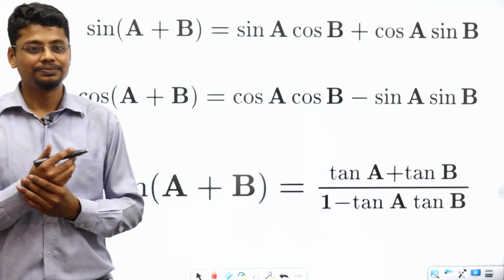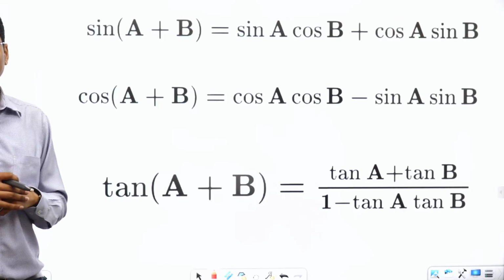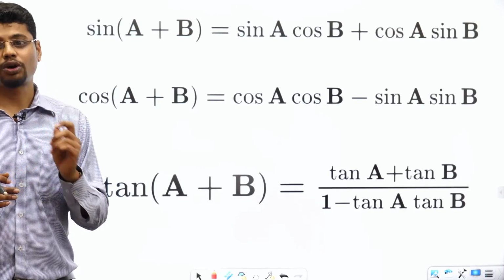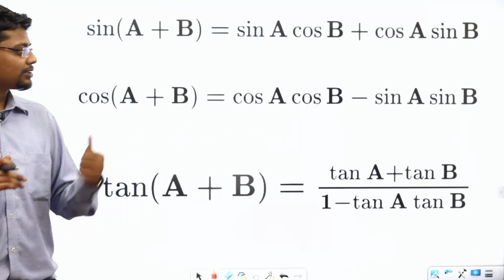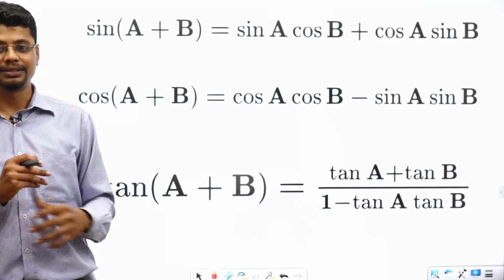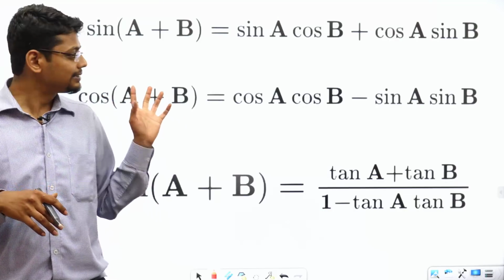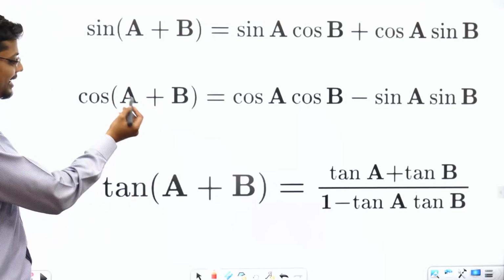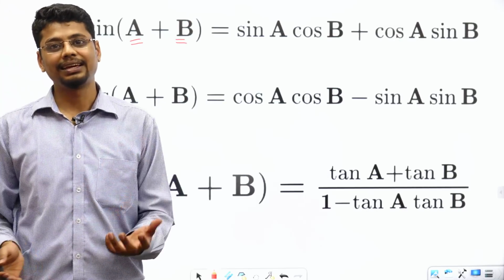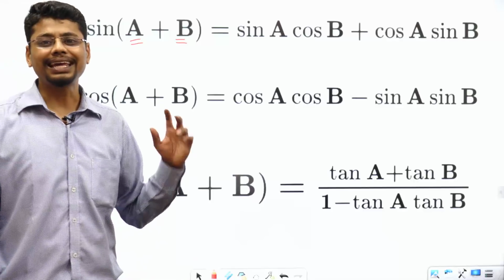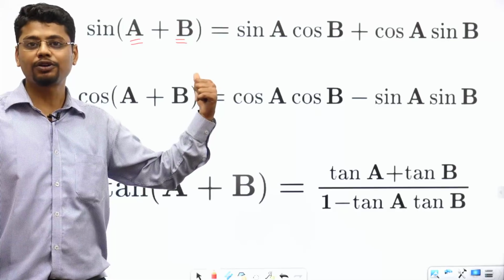Let's see this. Alright, so sin(A+B) is equal to sin A cos B plus cos A sin B. Similarly, cos(A+B) is equal to cos A cos B minus sin A sin B. Similarly, tan(A+B). So let's see what it is. First of all, this A and B are like angles. Till now you had talked about sin theta or sin A or sin B, but what about sin(A+B)? Alright, so I am not going to prove these equations for you.